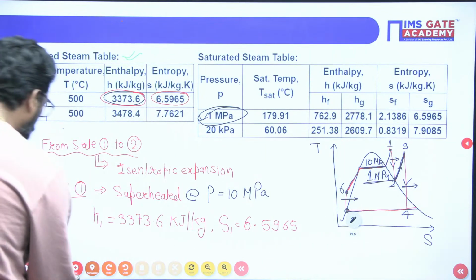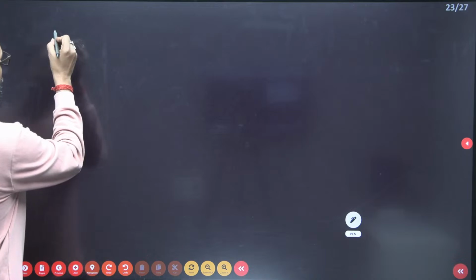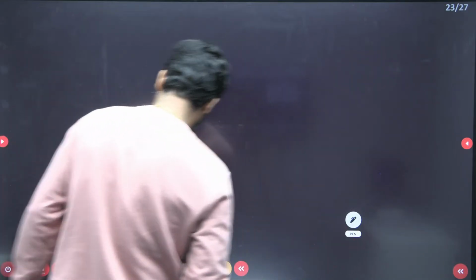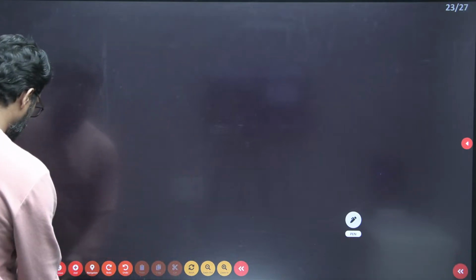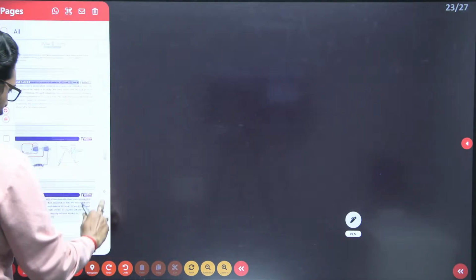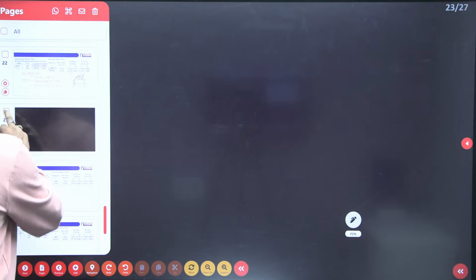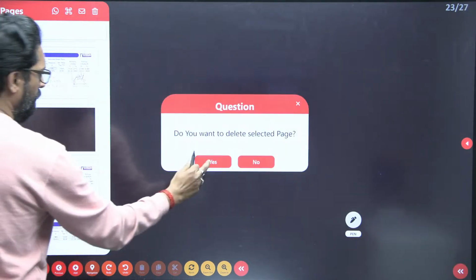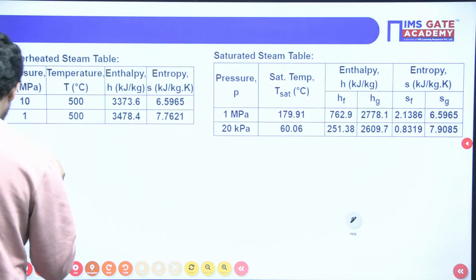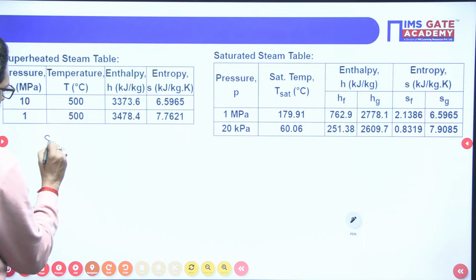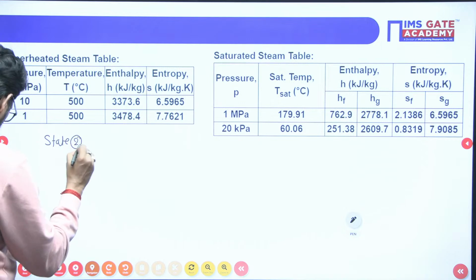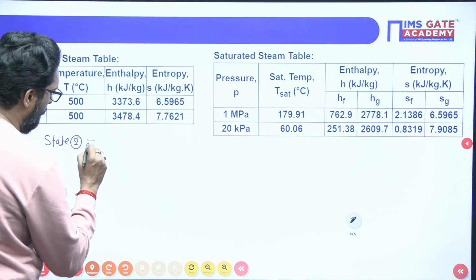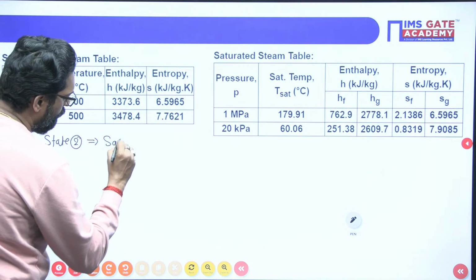So state 2 is the saturated vapor, yes or not?